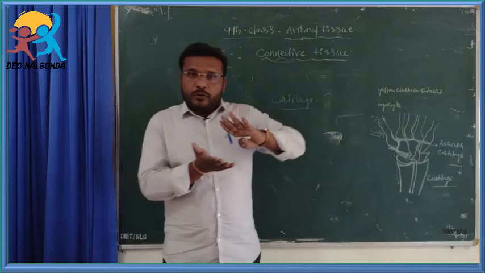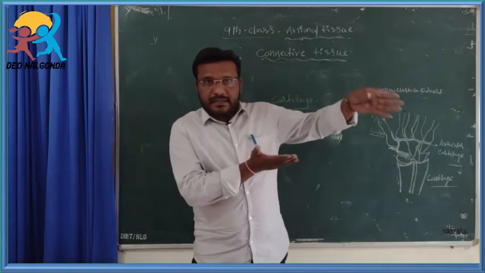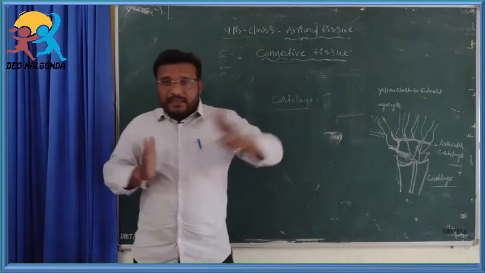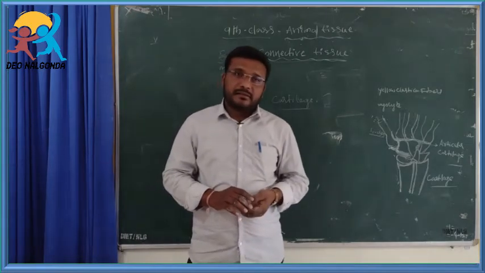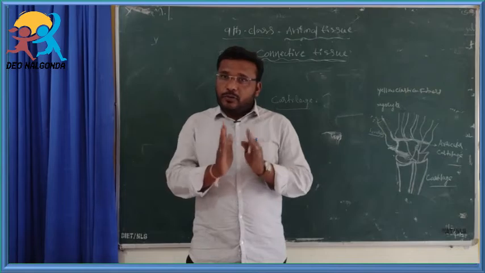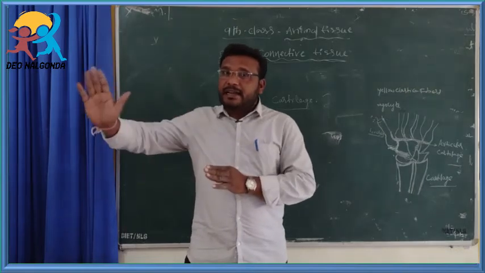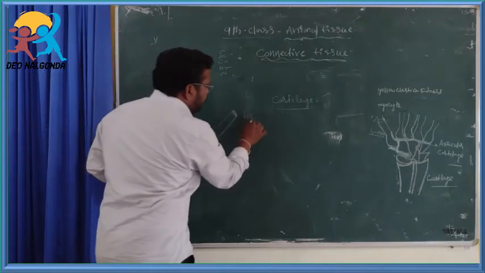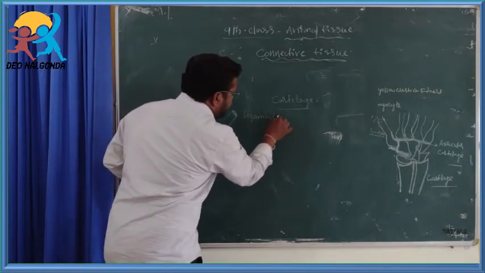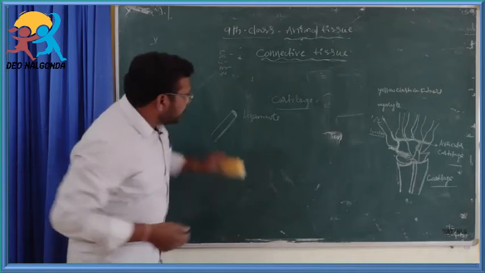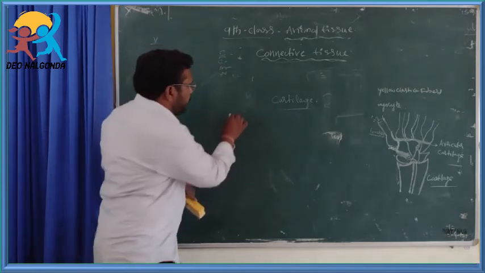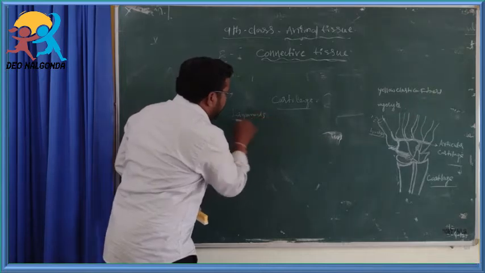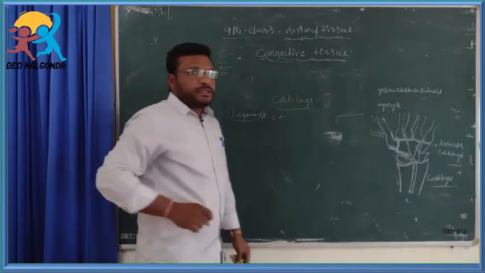You know that bones are connected with joints. How are two bones connected at the joints? The two bones are connected at joints because of ligaments. Ligaments are also one type of connective tissue.